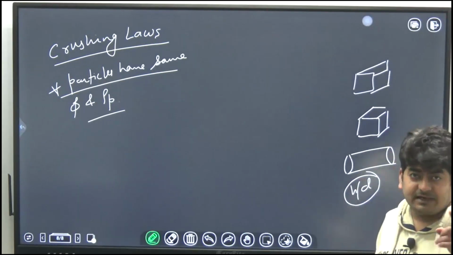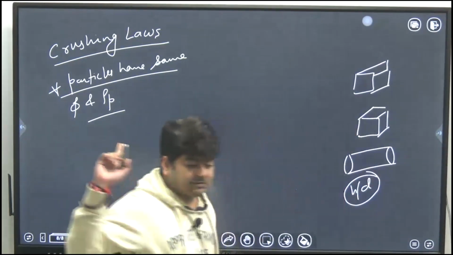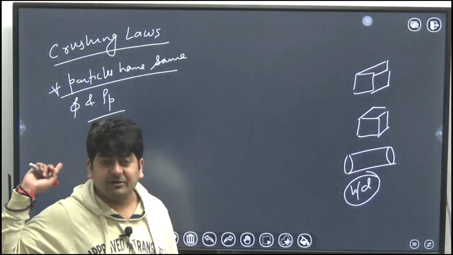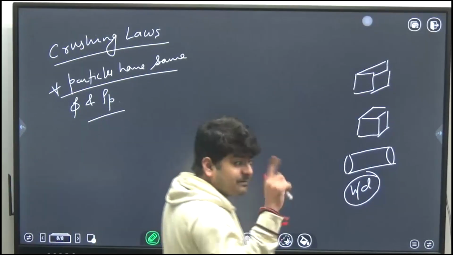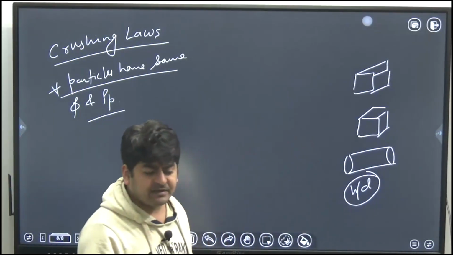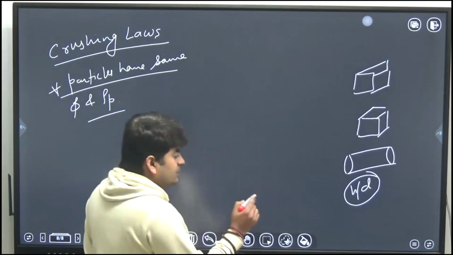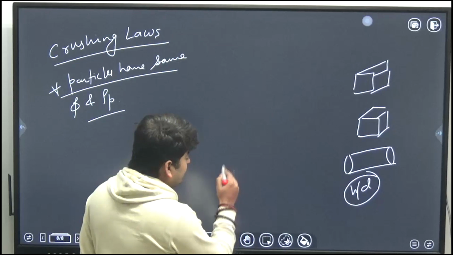Okay, that thing should be clear in your mind. We just calculated the sphericity of a cylinder earlier in today's class, and someone said it was about 0.81 or 0.87, I don't know. So remember this, there are two cylinders.